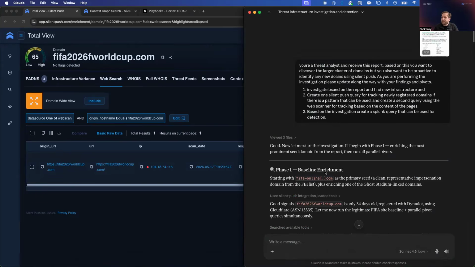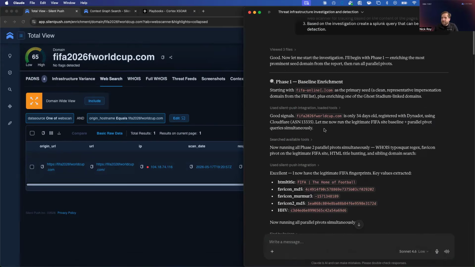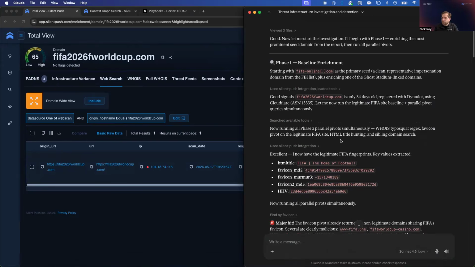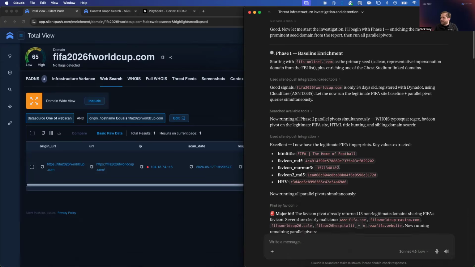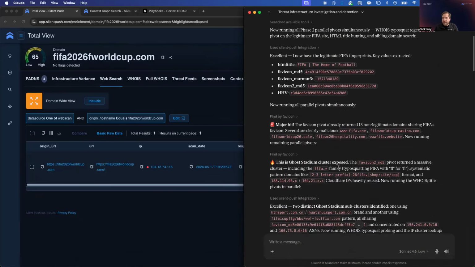So you can see here I have my prompt. One, asking to investigate and find the larger cluster. But two, I actually want to generate queries that I can use to track new infrastructure. And as we're going through, we can see we have the baseline enrichment where we have some different items that we can use to pivot on. The favicons, we can see some similar titles across some of these different seed domains. And as we're going through here, we can see a number of domains are discovered right away.